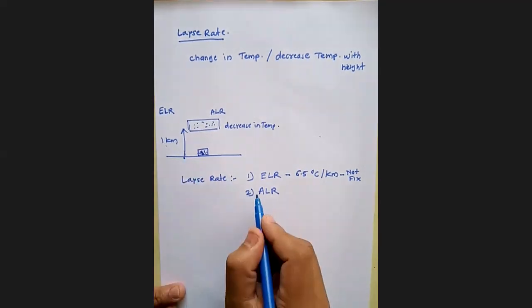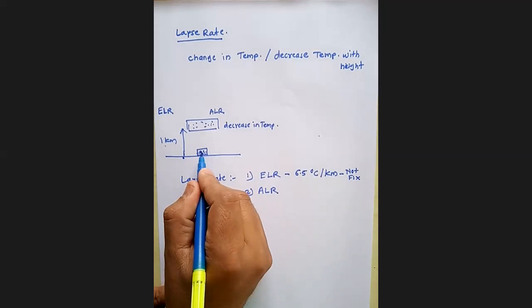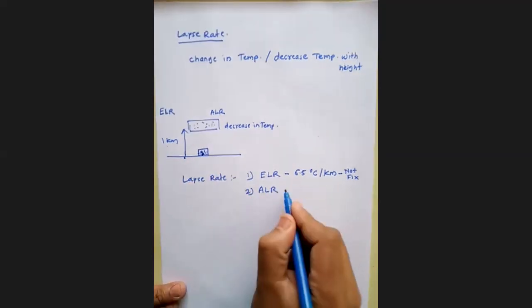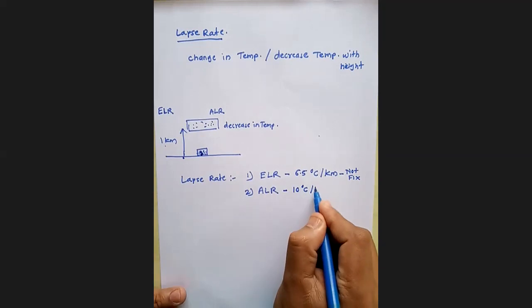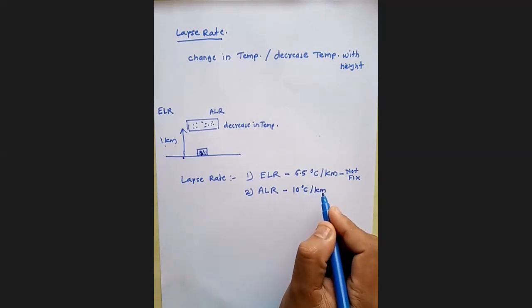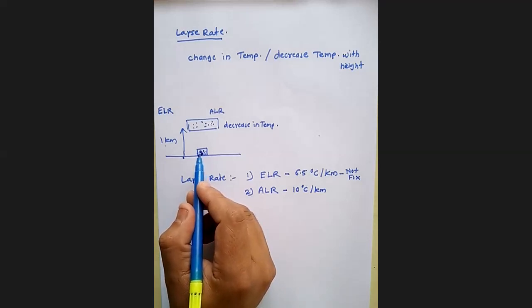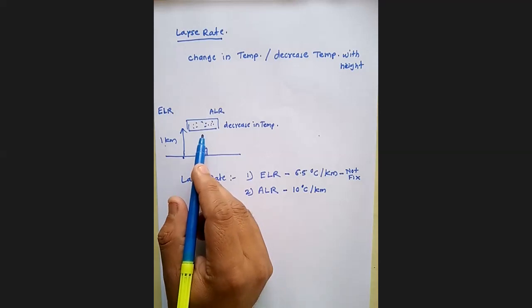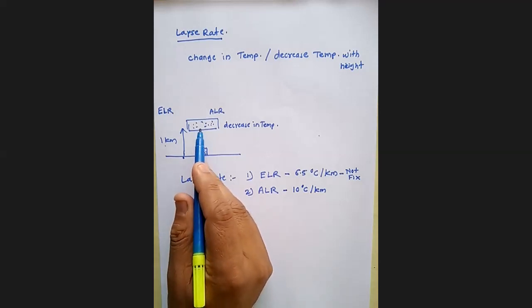At the same time, adiabatic lapse rate, which occurs in the air parcel, is 10 degrees Celsius per kilometer. Means the air parcel shows a decrease in temperature of 10 degrees as we go to a height of 1 kilometer.